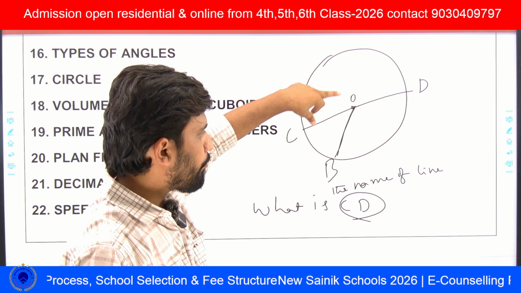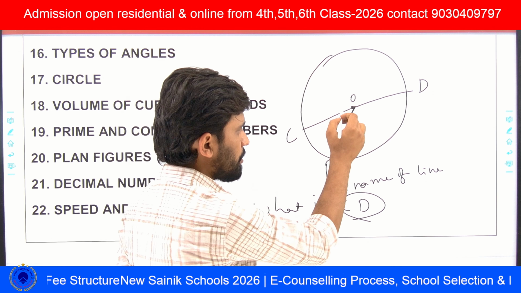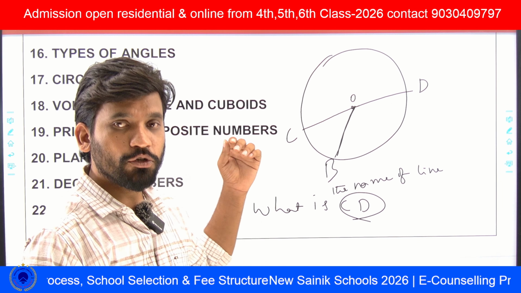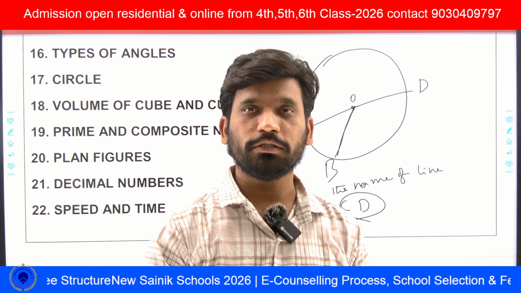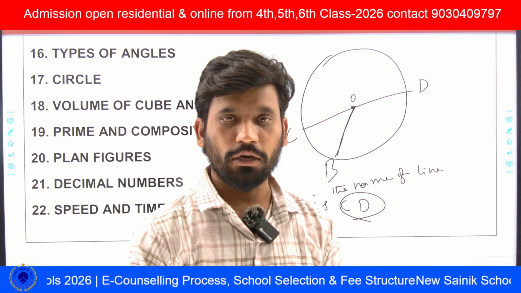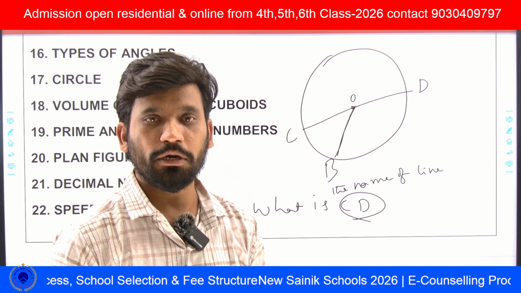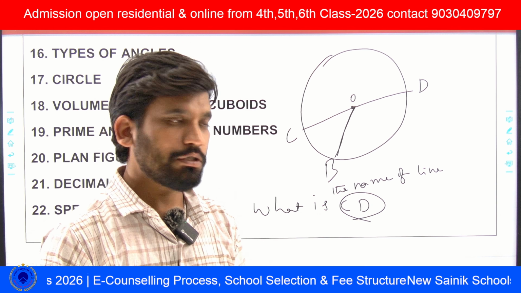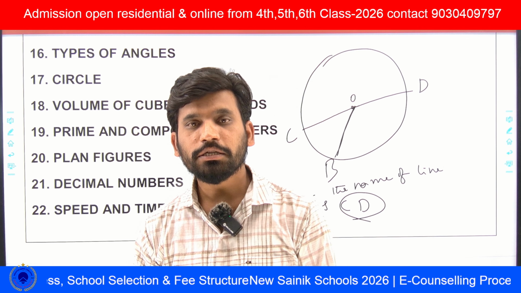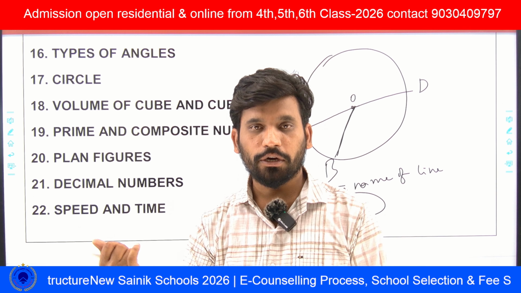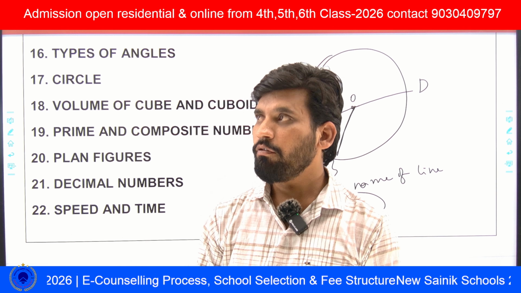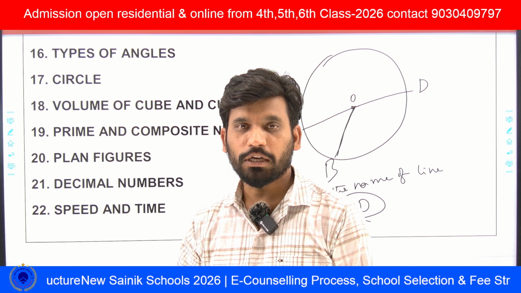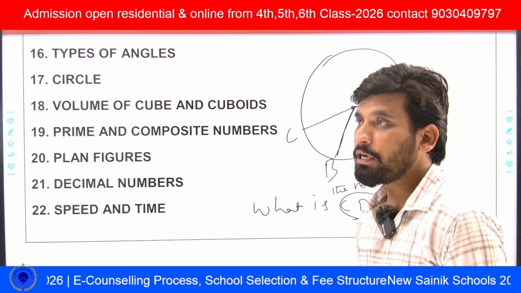Or he can ask what OB is, and he will ask the distance also, and the relation between diameter and radius. He will also ask what is a chord, what is a segment, what is a sector, what is a minor segment, and what is a major segment, in statement questions. For calculation, he will directly ask depending on radius, diameter, and area of a circle. If you want to find the radius, he will give the area of a circle and ask. Or in circles we can expect another type of question.